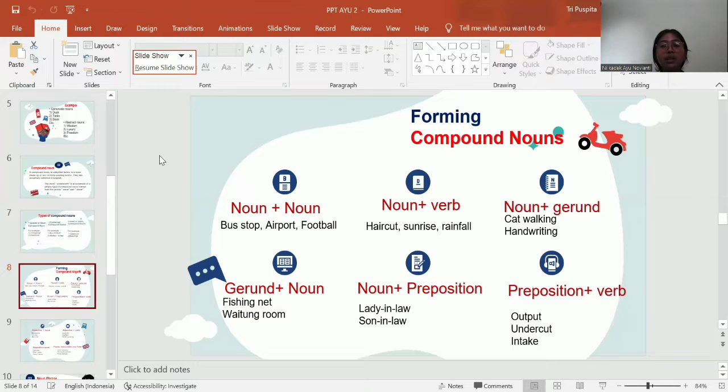The fifth is noun plus preposition. For example, mother-in-law, son-in-law. Mother and son are nouns and in-law is preposition.